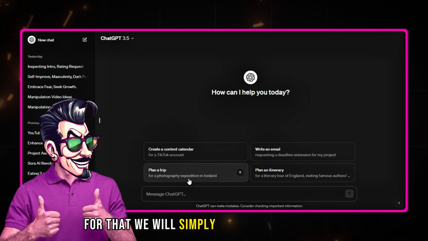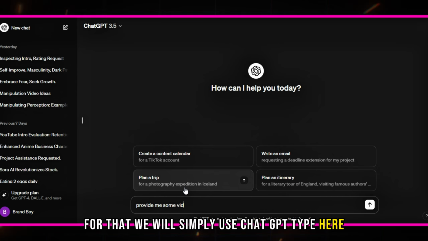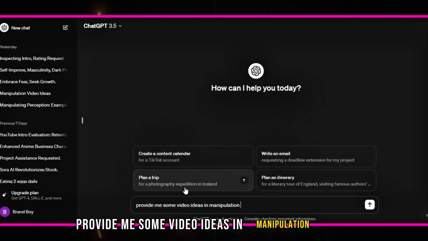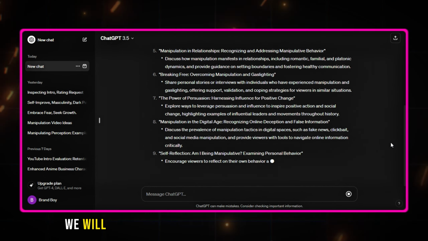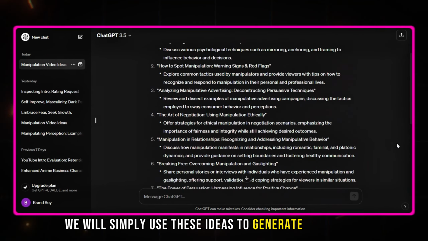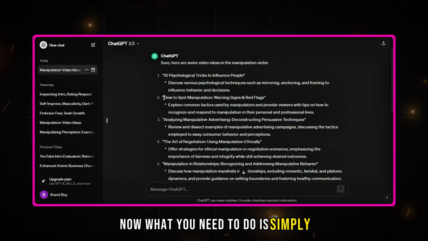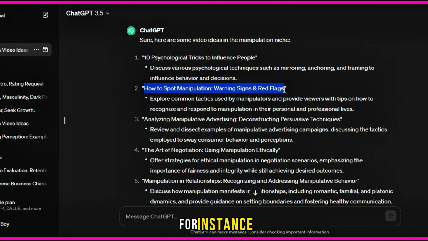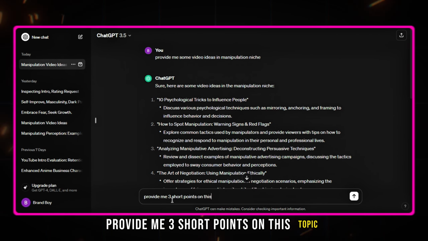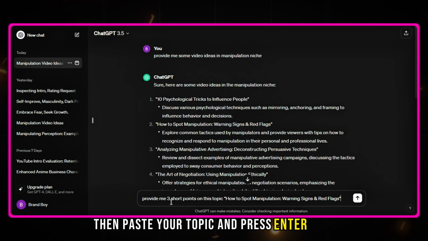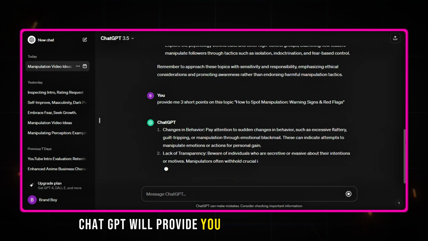For that we will simply use ChatGPT. Type here, provide me some video ideas in manipulation niche. ChatGPT will simply start spitting out the ideas. We will use these ideas to generate our script. Now what you need to do is simply select any topic that you like. For instance, we will select this one. Now again type, provide me 3 short points on this topic, then paste your topic and press enter. Here ChatGPT will provide you exactly what you need.